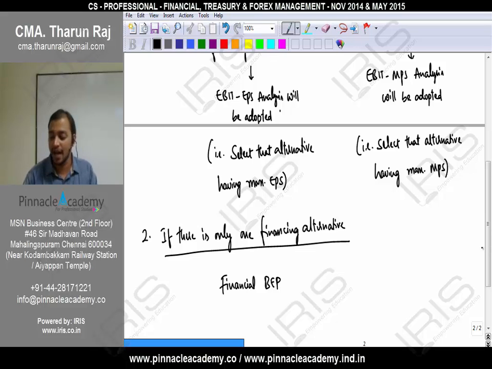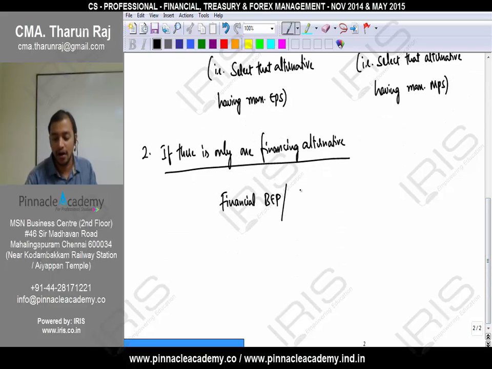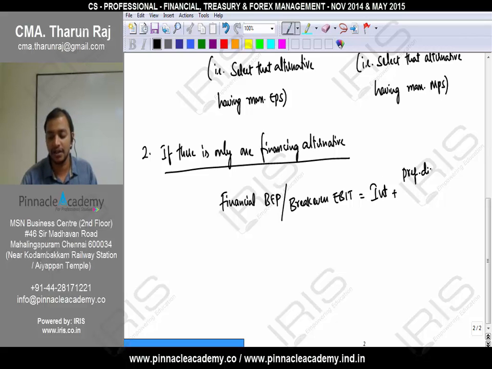So financial break-even point or break-even EBIT is equal to interest plus preference dividend divided by 1 minus tax rate.